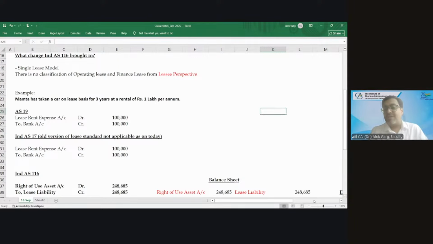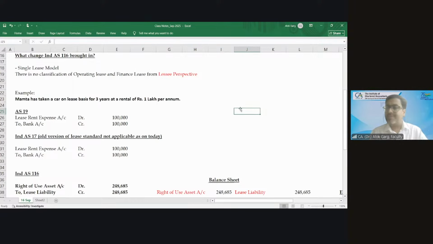And will Sanjay recognize that right of use asset at 1 crore rupees? No. Only the lease rent amount. Sanjay will recognize the right of use asset on the basis of the present value of 1 lakh rupee rental every year for a period of 5 years. Okay, present value of 1 lakh rupee every year for a period of 5 years.